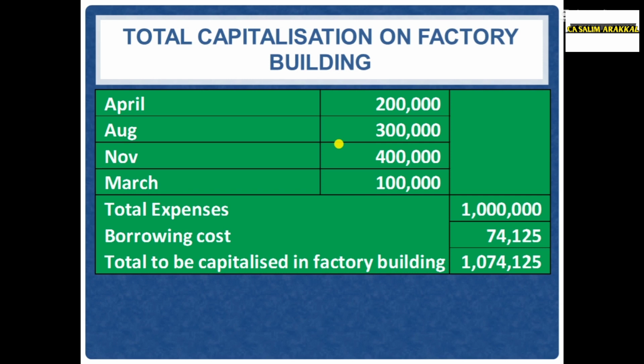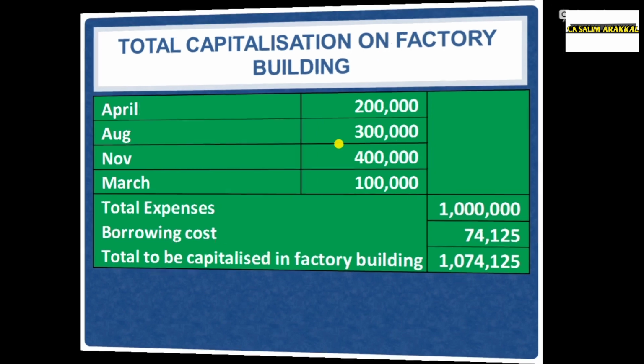Friends, how did we compute? We computed average expenditure, we computed weighted average rate of general borrowing, applied the rate on specific borrowing and general borrowing, computed the borrowing cost to be capitalized, and that is added to the cost of the factory.